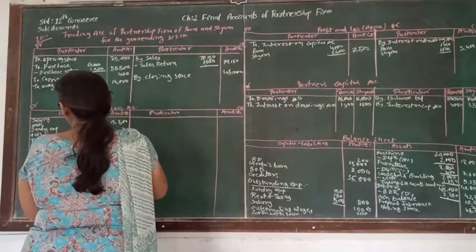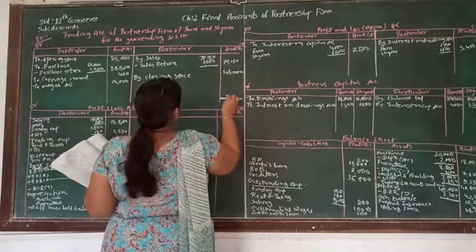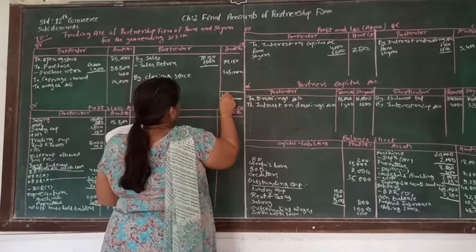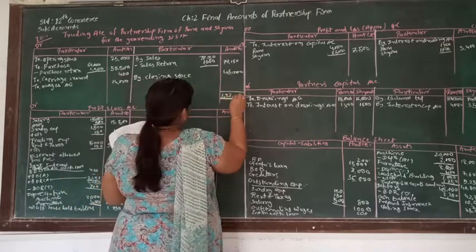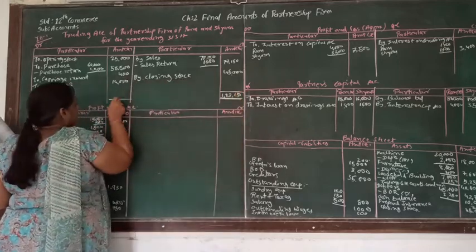Now let's try to find out the gross profit or loss. Here we can see that the total of the credit side is more than the debit side. The total of this will be 1,22,150. This we are going to take to the debit side.